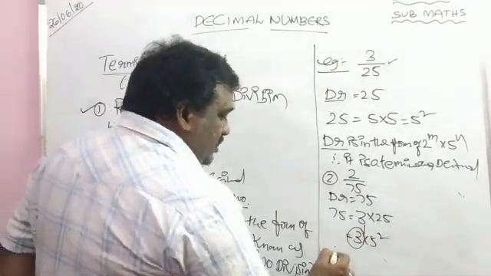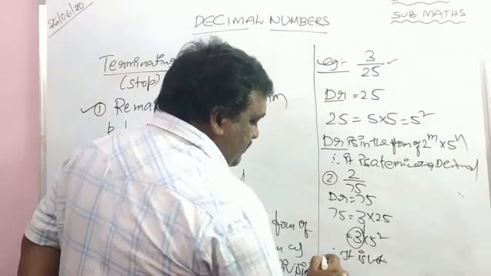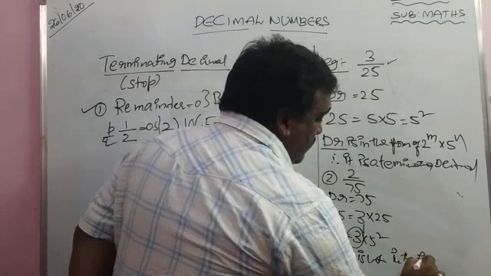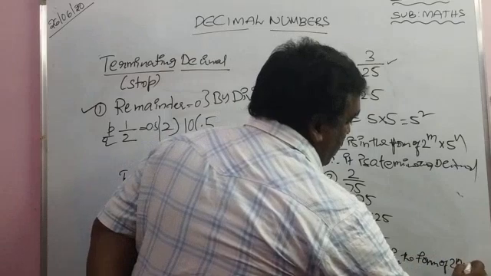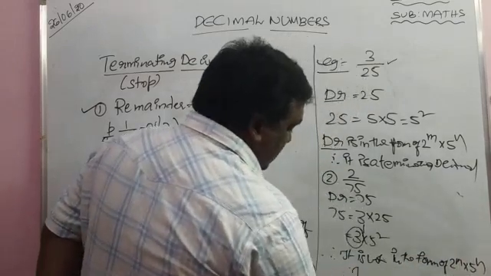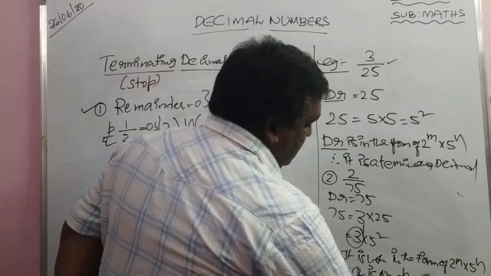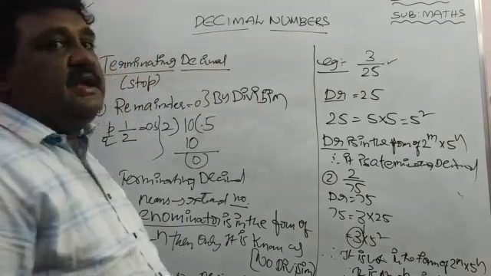Therefore it is not in the form of 2 power m into 5 power n. Therefore it is a non-terminating decimal.